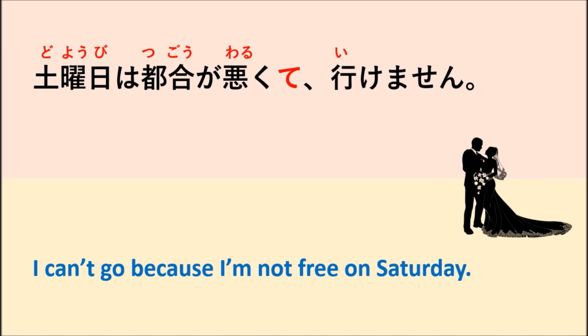Why? Because you are not free. Maybe you have other work to do. For example, your friend invites you to a wedding party, but you are not free on that day. So you can say 都合が悪くていけません. In a case like this, we translate it to mean because. So what you have to remember.